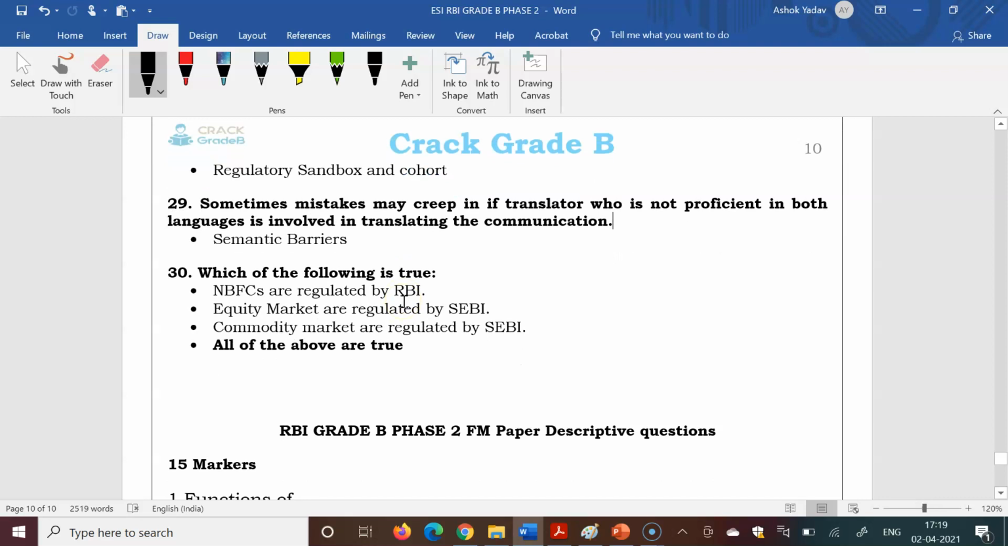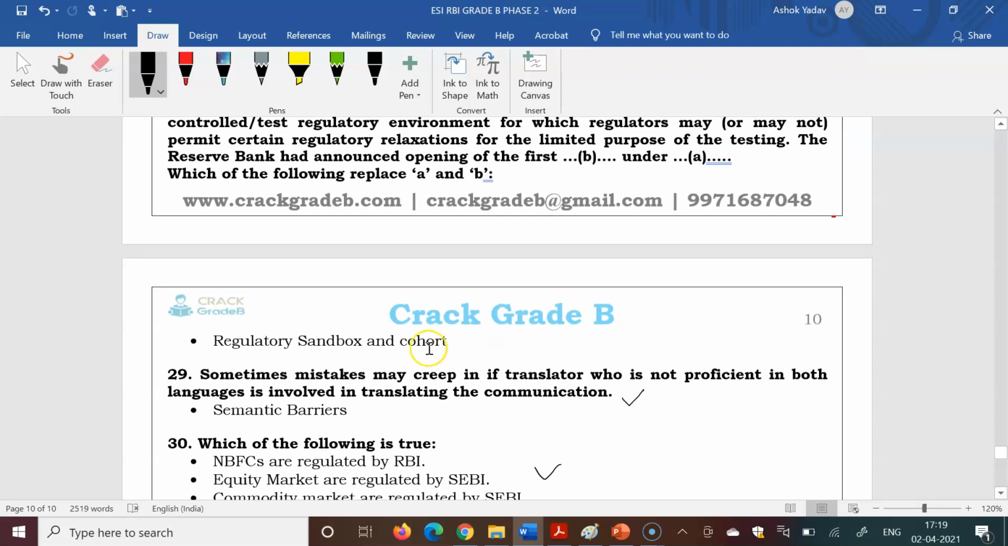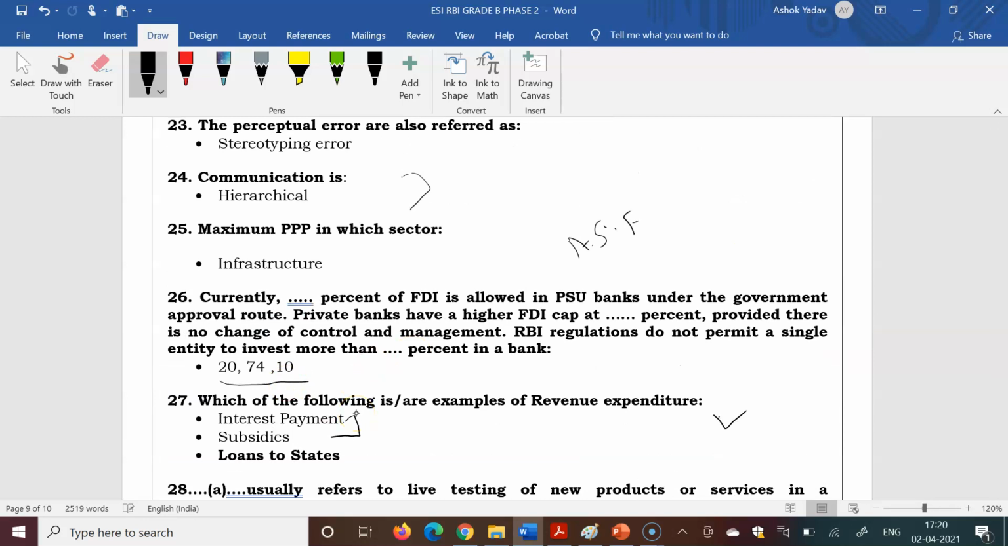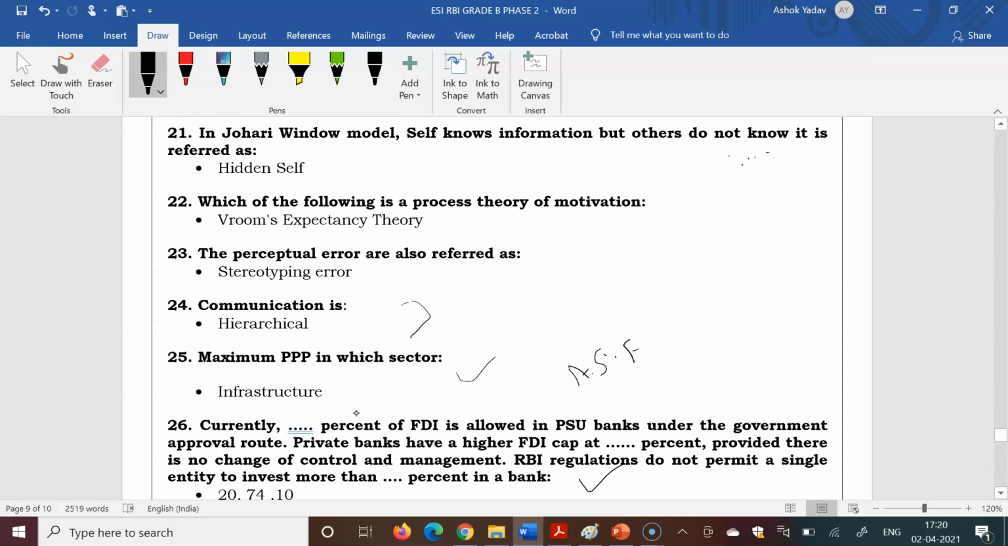And the last question was, which of the following is true? NBFCs are regulated by RBI. Equity market is regulated by SEBI. Commodity market is regulated by SEBI. All of the above are true. So all of the above was the right answer for this question. So this is also covered by us in our content. So 1, 2, 3, this one, 4, 5, 6. This one is directly not covered, or indirectly it is covered.